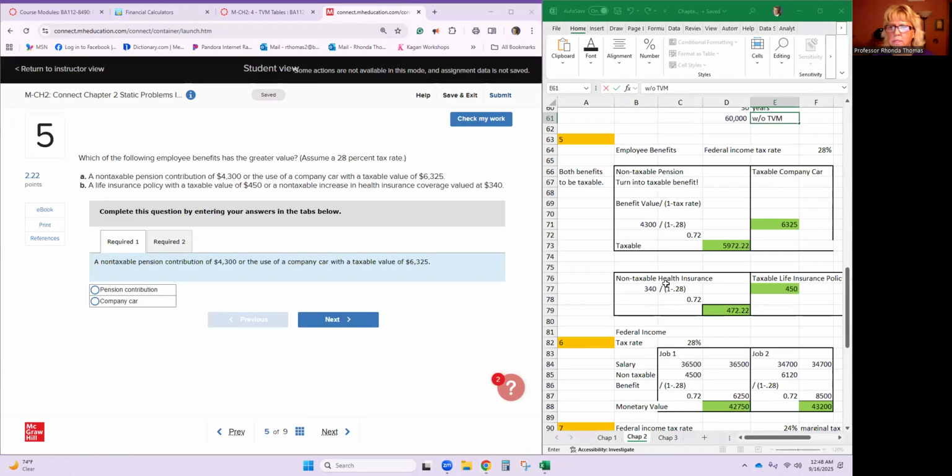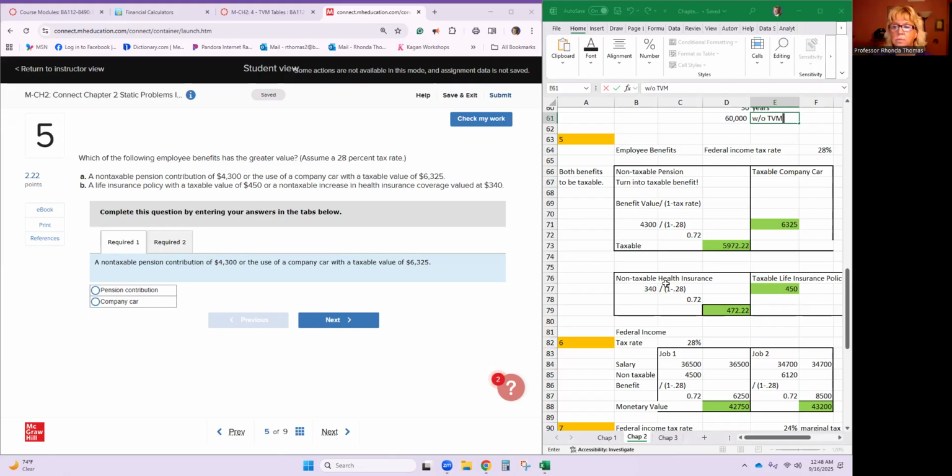Now this one's a little bit different. We're going to look at benefit. I wish they would not have introduced this one to you because this is talking about federal income tax, which we haven't covered yet, which is more in chapter 4. But we're talking about career and salary and benefits and things like that.